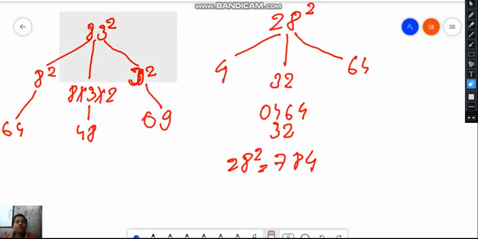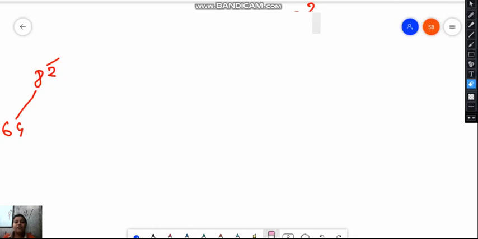Now I will show you the second method that I have shown you previously in this chapter. This method is also a Vedic math method. This is for numbers that are near to 100, 1000, 10,000, and above also, 10,000, 100,000. It is for numbers near these.